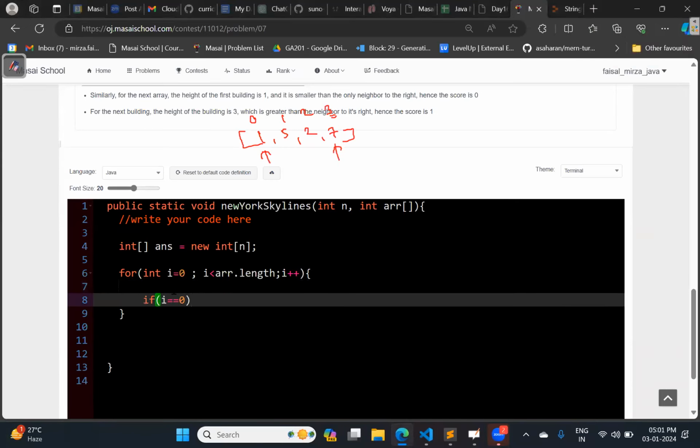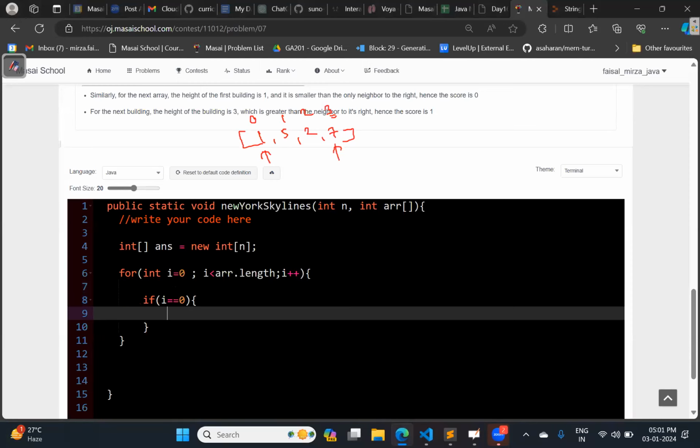So first we will check if i is equal to 0. It means this is the building which is at the very start. Now if the building is at the very start, it doesn't have any building towards the left.